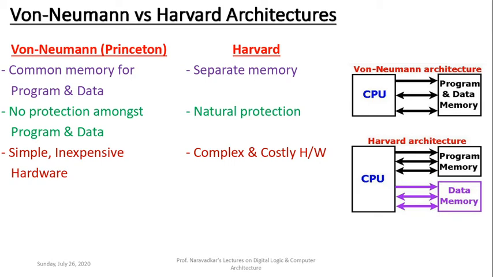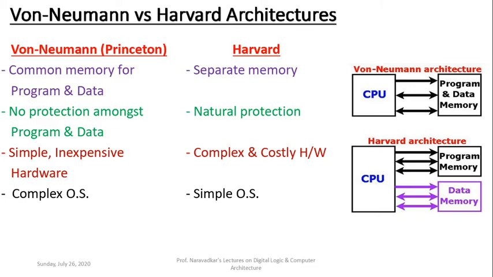Whereas in Harvard architecture, we require duplication of memory, so duplication of buses. One set of bus is for program memory, the other set of bus is for data memory. That's why the hardware is costly and also complex.